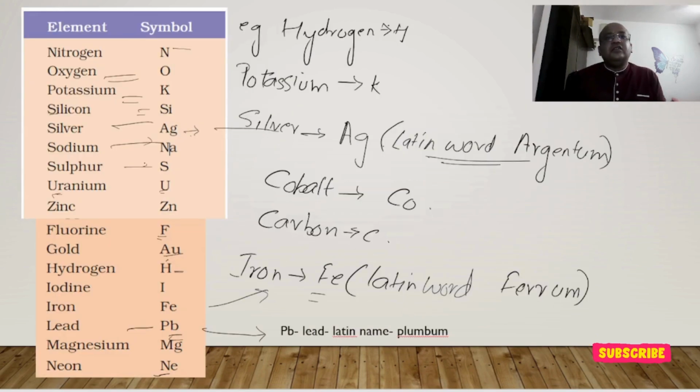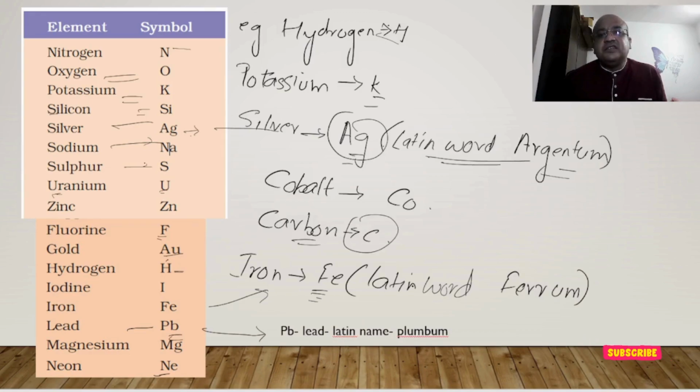Then we have a few examples listed here. Nitrogen we have already gone through. Hydrogen is H. Potassium is K. Silver is Ag, from the Latin word argentum, so that's the reason we write Ag. Cobalt we have discussed. Carbon is C. Iron is Fe, from ferrum. Lead is Pb, from plumbum.